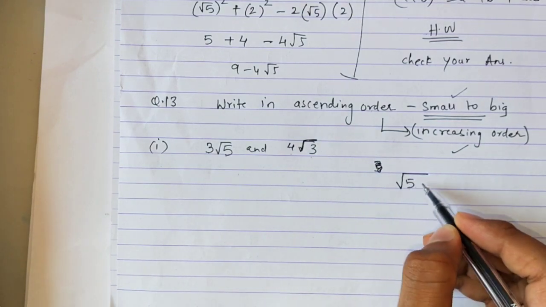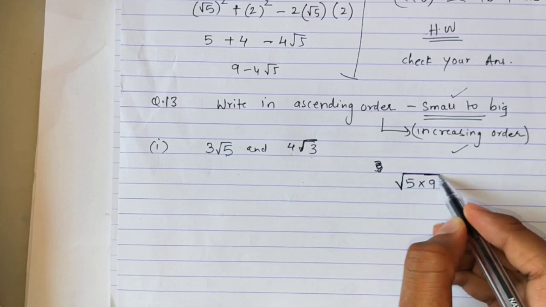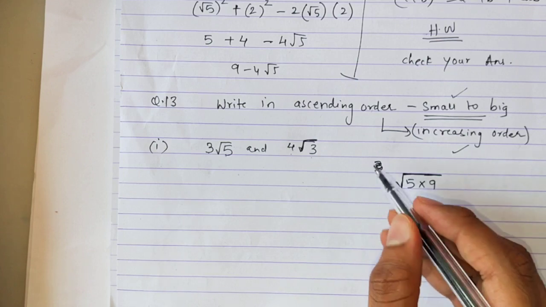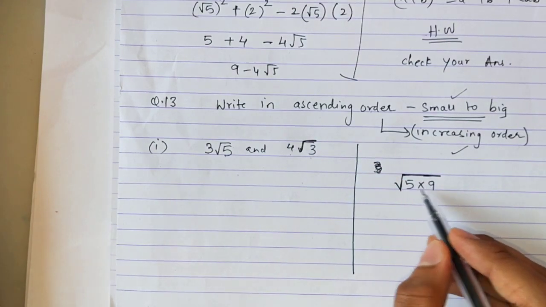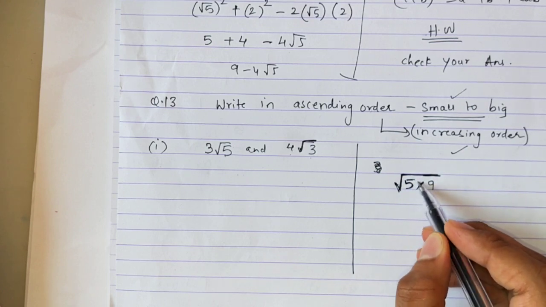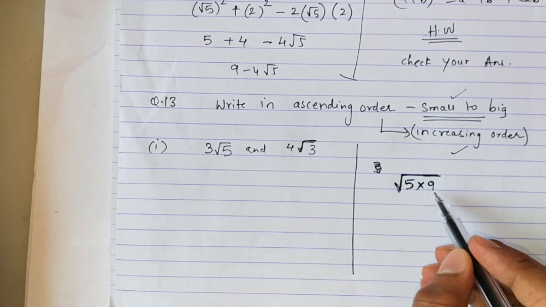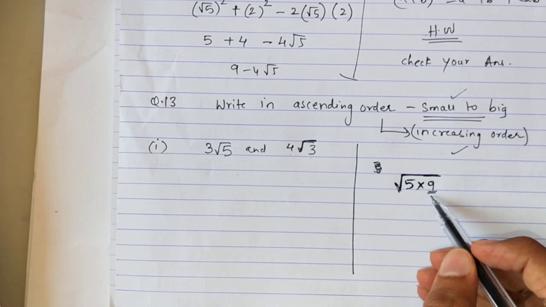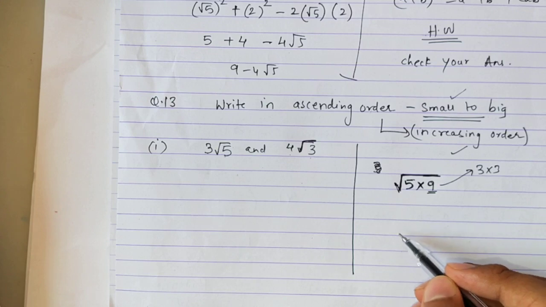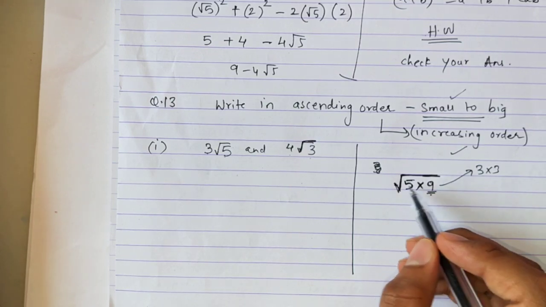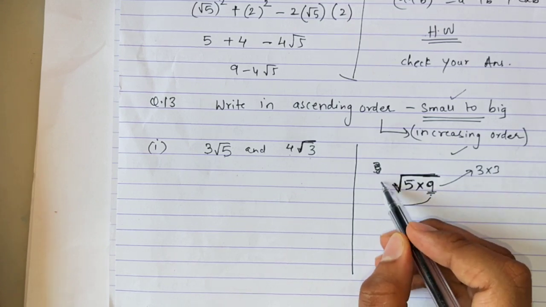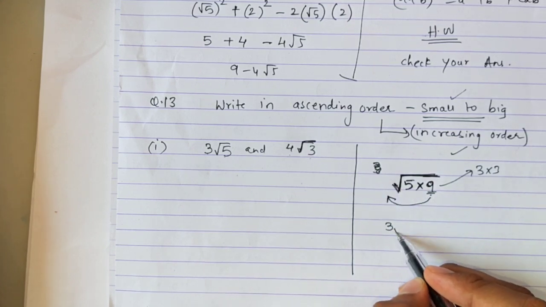If I have 5 into 9 inside the root, this is a concept. I want you to revise this concept. Say, for example, inside the root I have 5 into 9. So this 9 is nothing but 3 square. 9 is nothing but 3 into 3. Because of this root sign, this 9 will come out and it will become 3. So this answer will become 3 root 5.